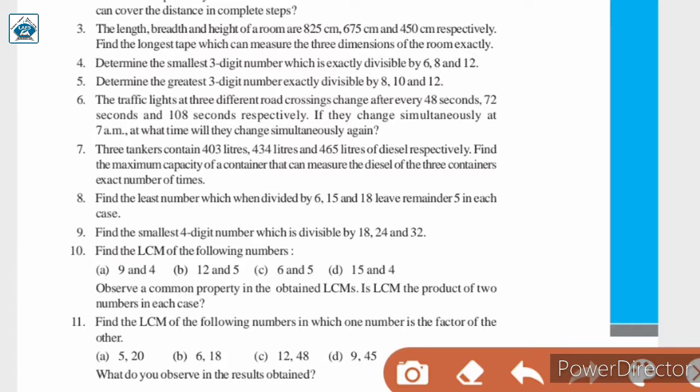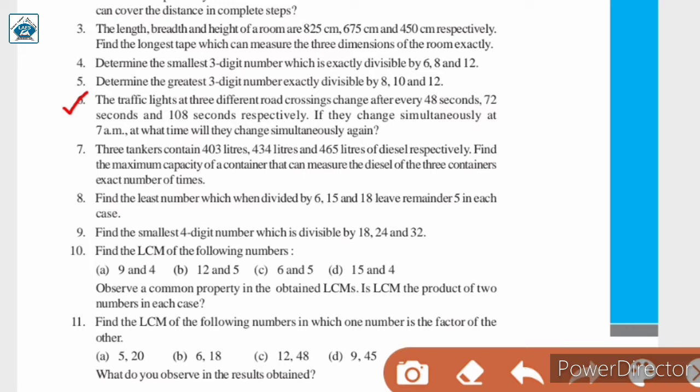Hello students, let us continue chapter 3 playing with numbers. Let us now discuss question number 6 of exercise 3.7. The traffic lights at 3 different road crossings change after every 48 seconds, 72 seconds and 108 seconds respectively. If they change simultaneously at 7 am, at what time will they change simultaneously again?